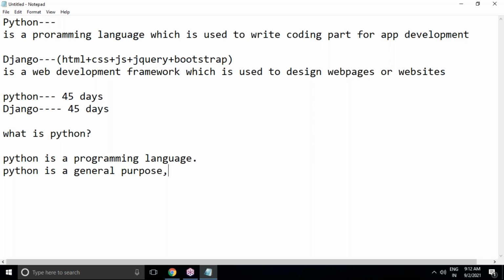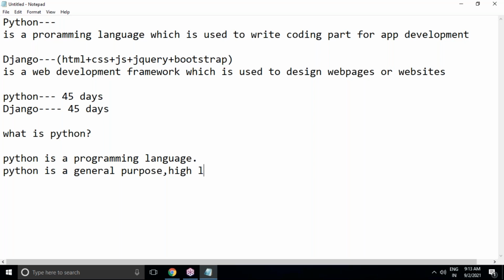Python is not designed for a specific purpose. If it were a specific purpose, then using Python we could only develop a specific kind of application. But it is not specific, it is general purpose. You can use Python script for any application development.